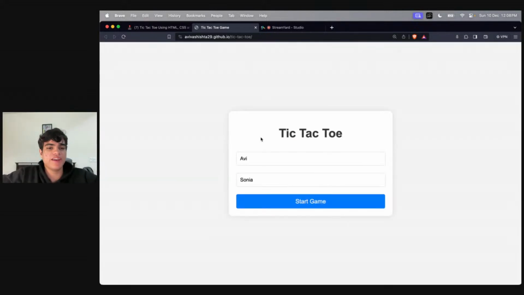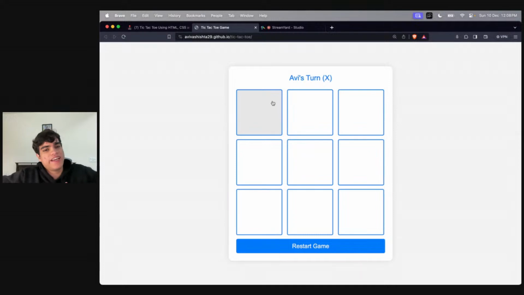When I click on play again, you can see that we are playing again. Now we can start the game again, and again it's Avi's turn first. Let's say we play the game again continuously. Now over here again, you need to understand that let's say Sonia blocks this move, so the pattern couldn't be built. But if you quickly have a look, the only pattern that can be built is this one.